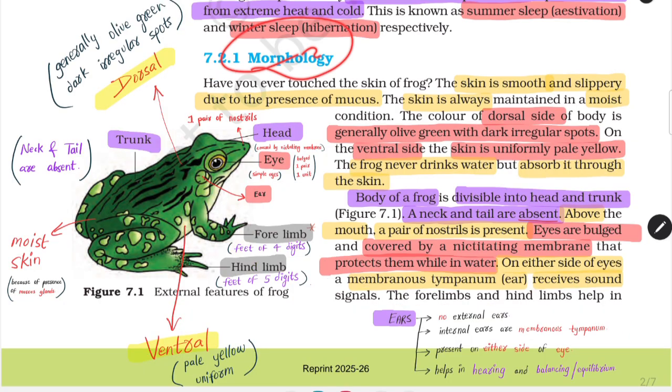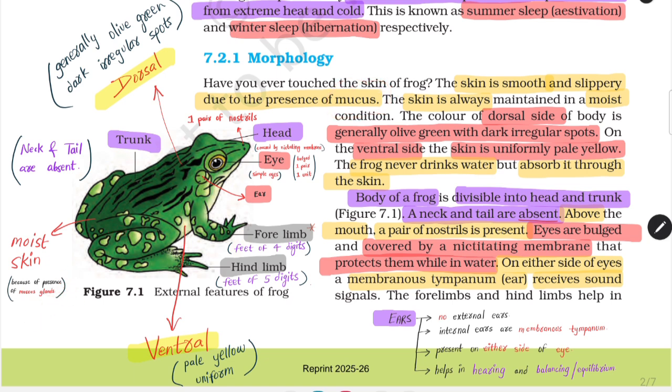Further on, moving ahead with the morphology of frogs, very, very important. So the skin of frogs, okay, the skin of frog is first of all smooth and slippery. Why? Because of the presence of mucus. The skin is always moist. Now before moving ahead, in the summary of this chapter, it is mentioned that the skin is moist because of the presence of mucus gland. Remember, it is very important.